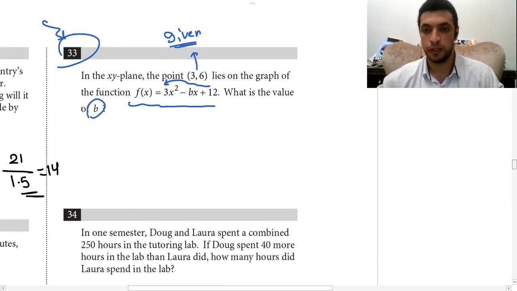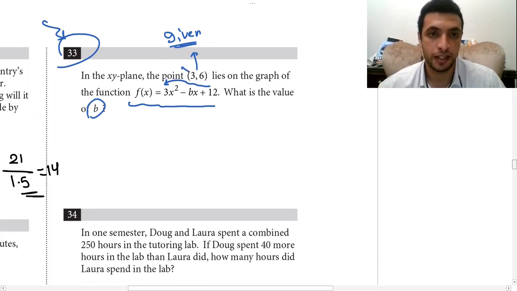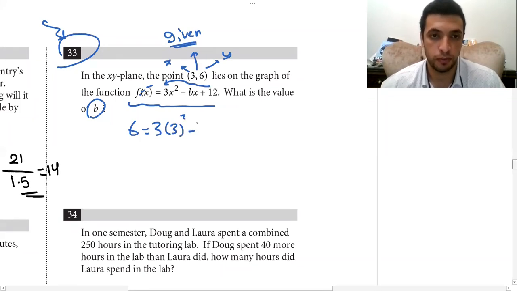I have very limited ways. I have 3 and 6, which are x and y, and I have the equation, so I'm going to substitute 6 instead of y, and instead of x, I'm going to put 3: 6 equals 3 times 3 squared minus 3b plus 12.